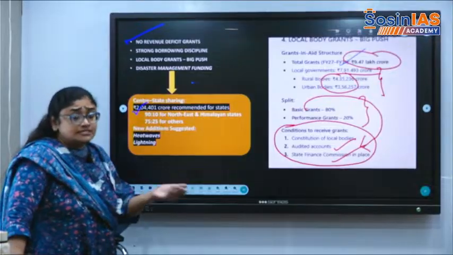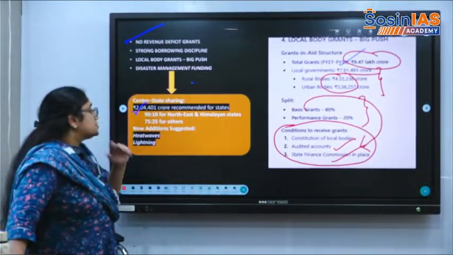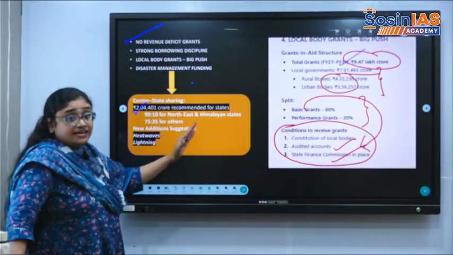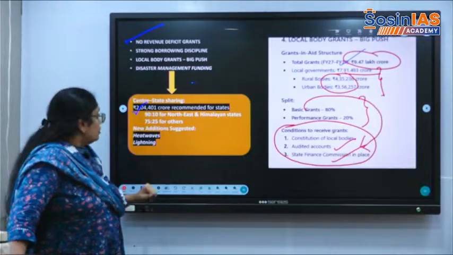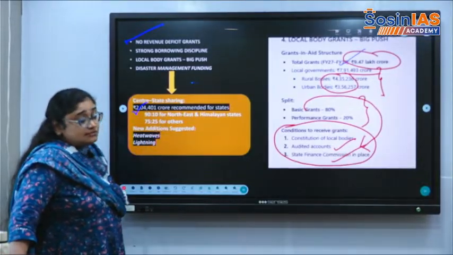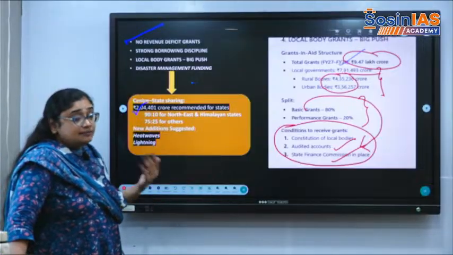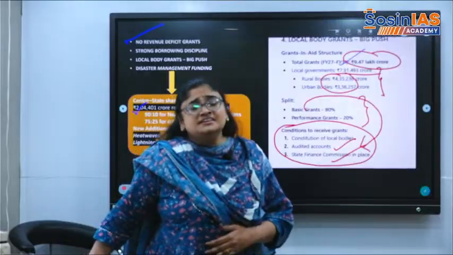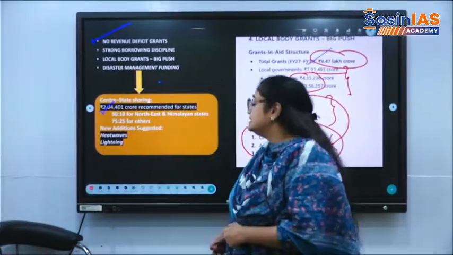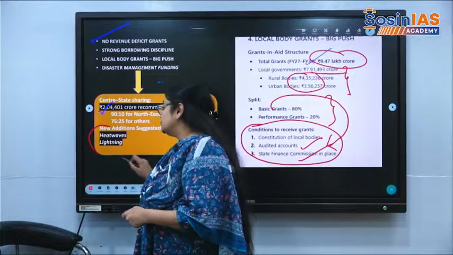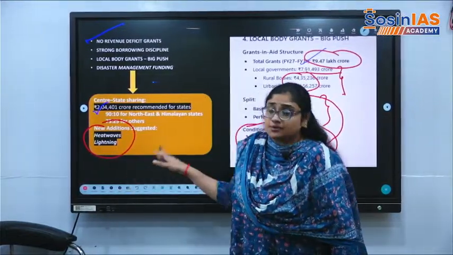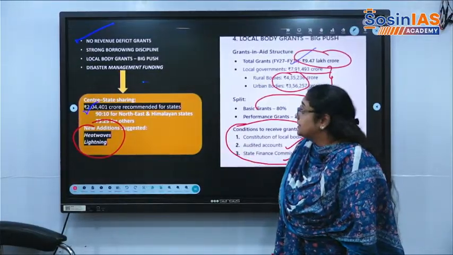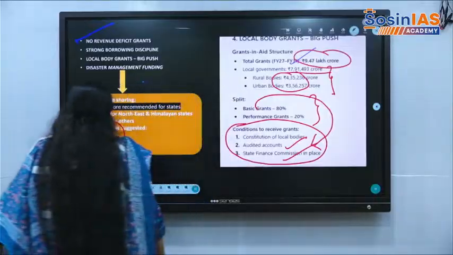Especially at the end of the budget, we will see carbon capture, utilization and storage also. So it is 90:10 for the northeast and Himalayan states out of this allocation, and 75:25 for the other states. The Finance Commission has outlined that along with the old classical disasters, new disasters like heat waves and lightning are also introduced. So the central government will give the funding out of these Finance Commission grants.